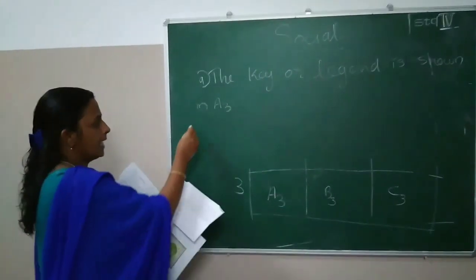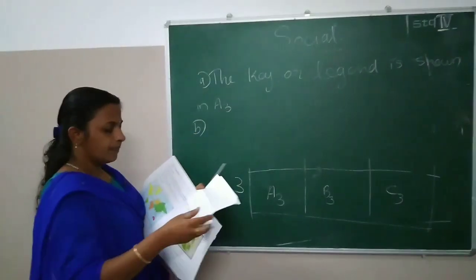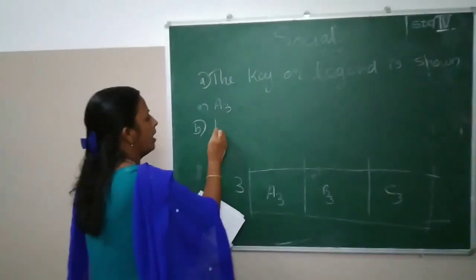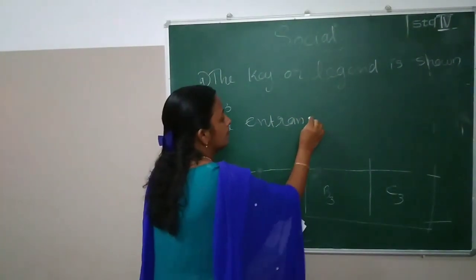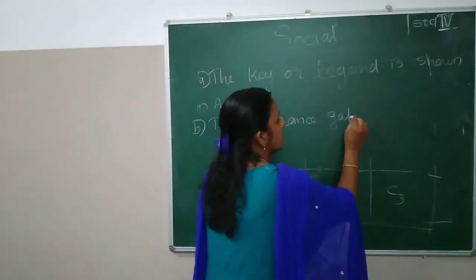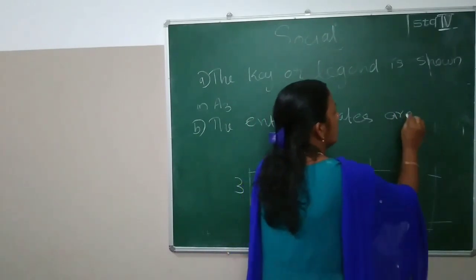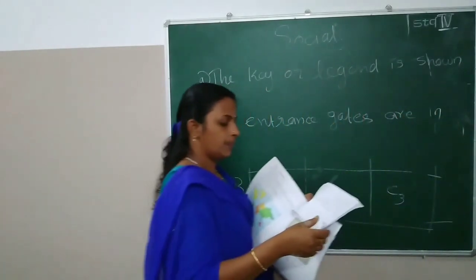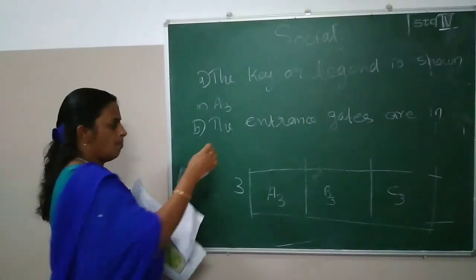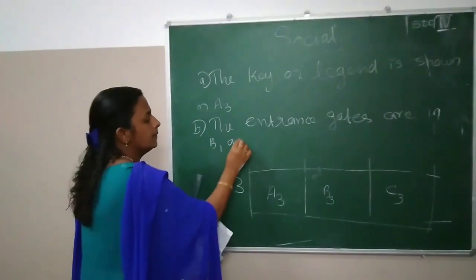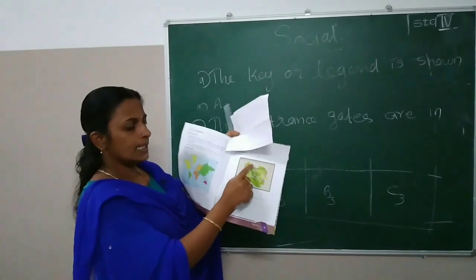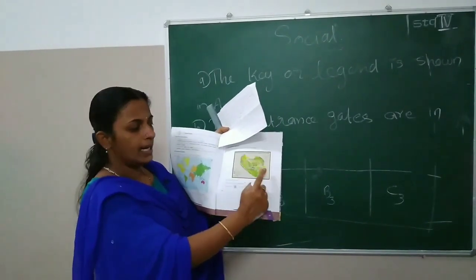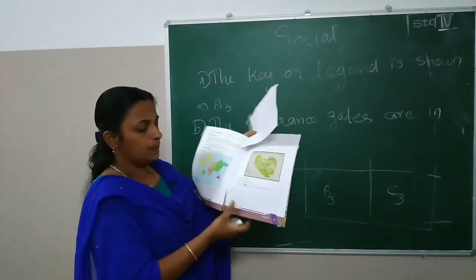Okay. So the next one, B: the entrance gates are in B1 and C2. Clear? Two entrance gates are there, one in B1 and another one in C2.